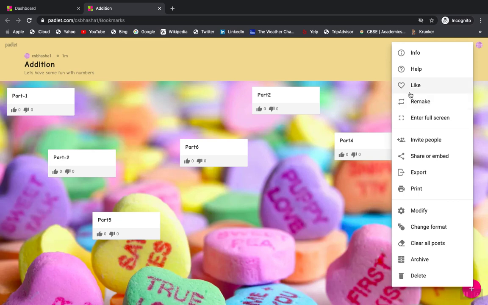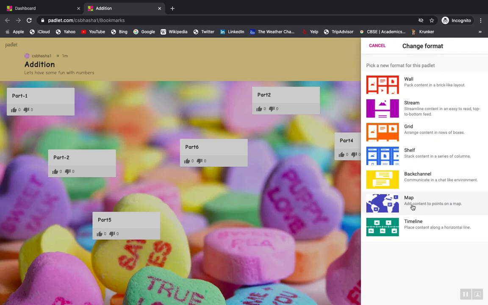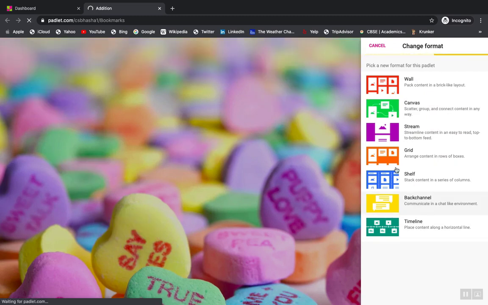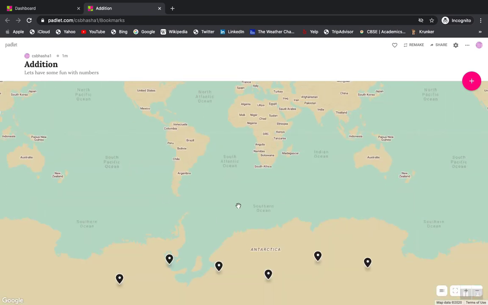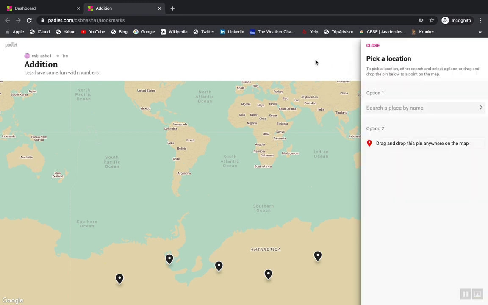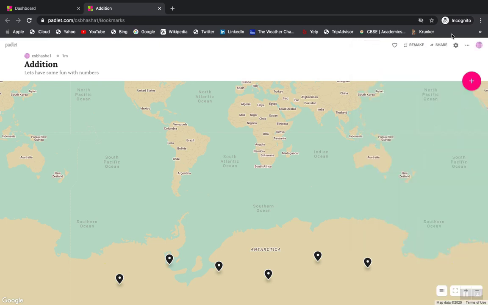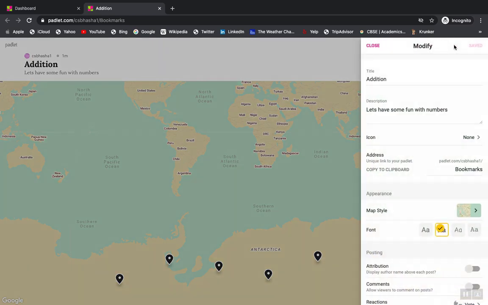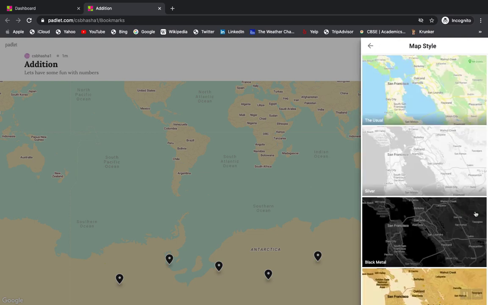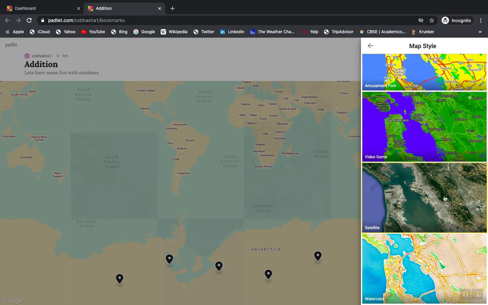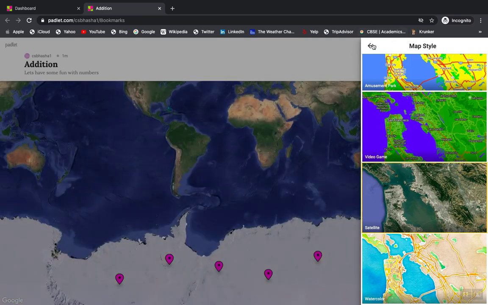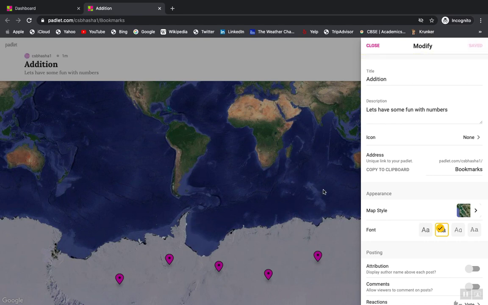No, I'll show you another one. I'll not go with the timeline. I'll go with, I like this one, map, very much. Okay, so I'll go with the map, though it looks more appropriate with the social studies teachers, but doesn't matter. I would like to change the information. I don't like this background, so if I want to change the background, I'll again go to settings and get a nice view of the map. So I like this one where India will look very, very clearly. Save it and close it.